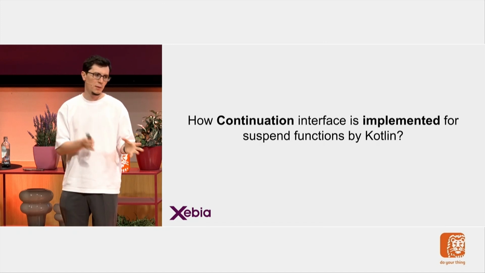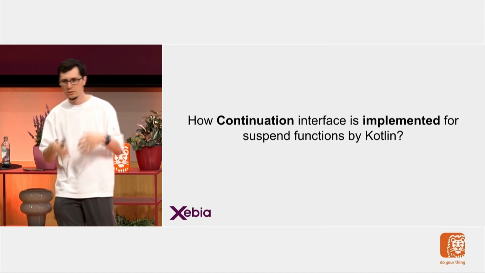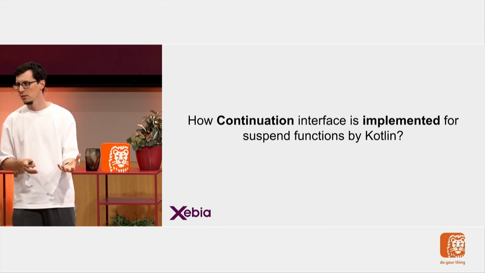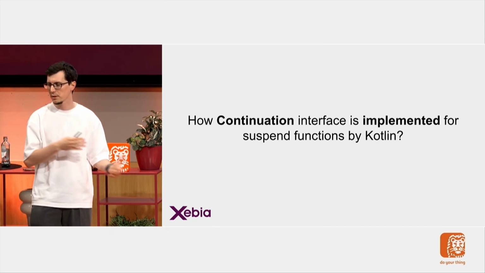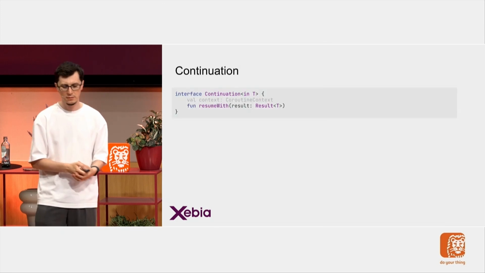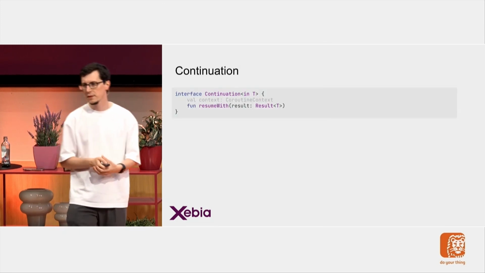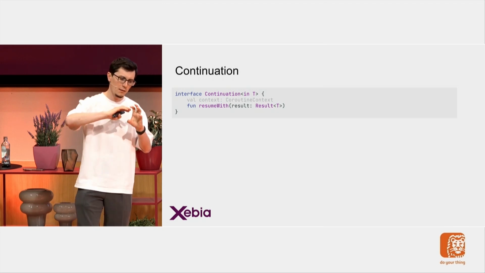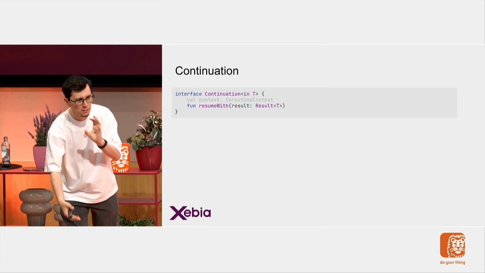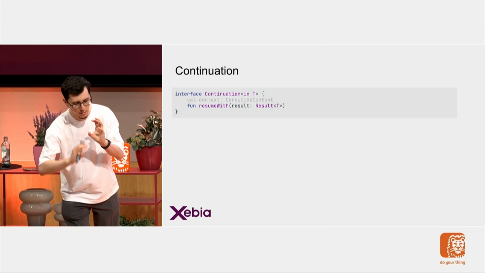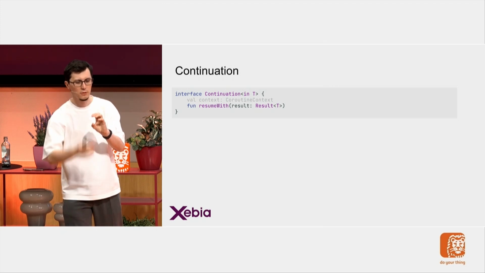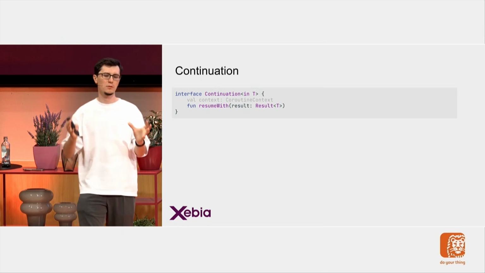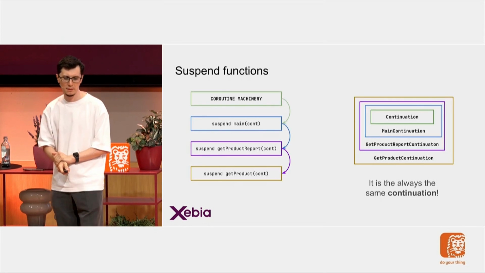So the final part of the puzzle is how this continuation interface is implemented for suspend functions by Kotlin. Because I just showed you an interface, but I didn't show you any implementation. So this was the interface we have seen. I'm only interested in the resume with. So my child suspend functions I call will use the resume with from the continuation I pass them to resume the execution when they are completed. So this is what I am implementing.